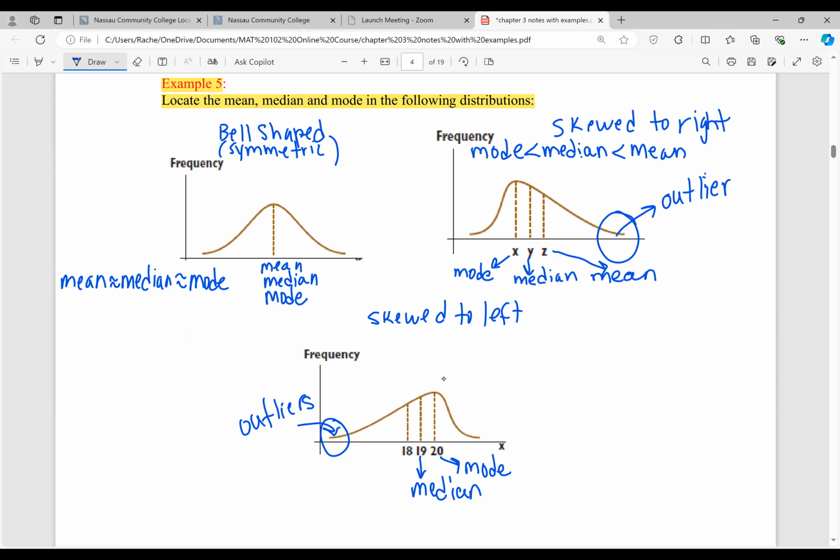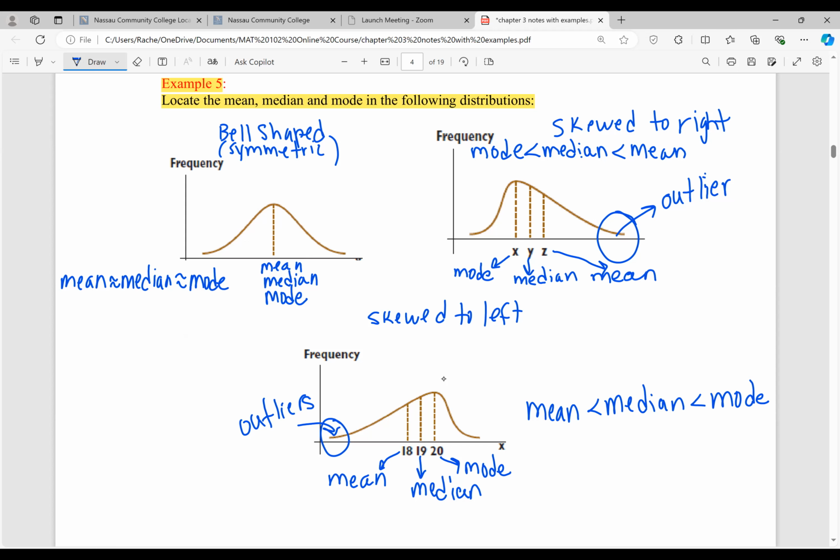And again, remember, the mean is going to be closest to the potential outliers in the set because the mean can't resist those extreme values. So 18 is closest to the outlier. So the 18 is going to be the mean. And we could see 18 is less than 19 and 19 is less than 20. So the mean in this case is going to be less than the median, which is less than the mode. And that's the relationship between the mean, the median, and the mode in a distribution that's skewed to the left.